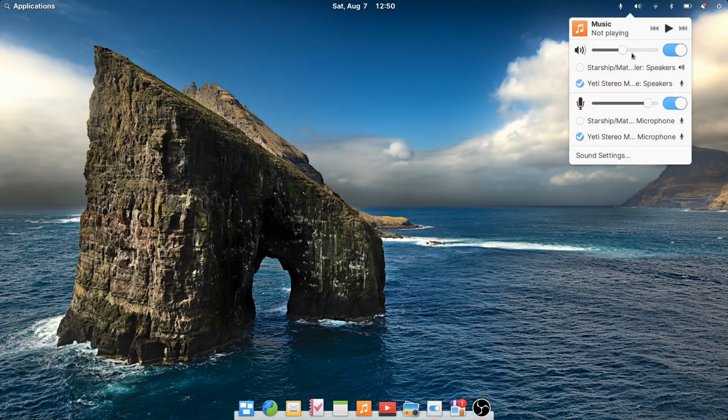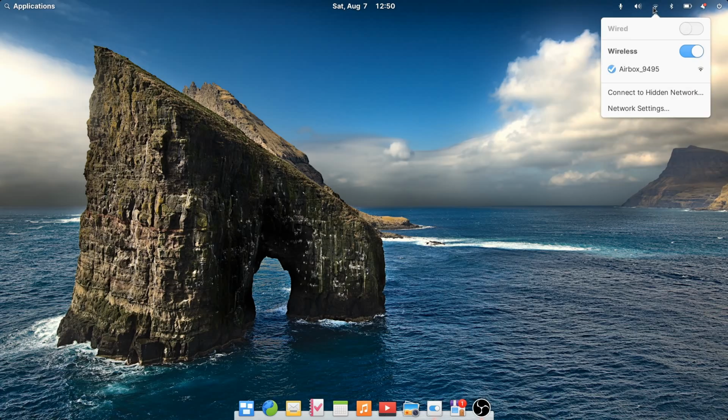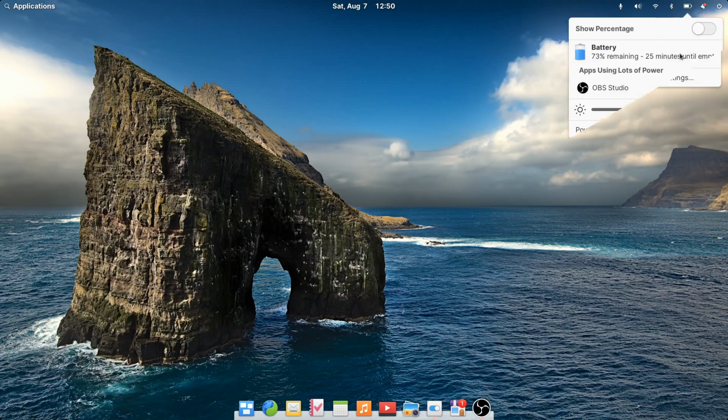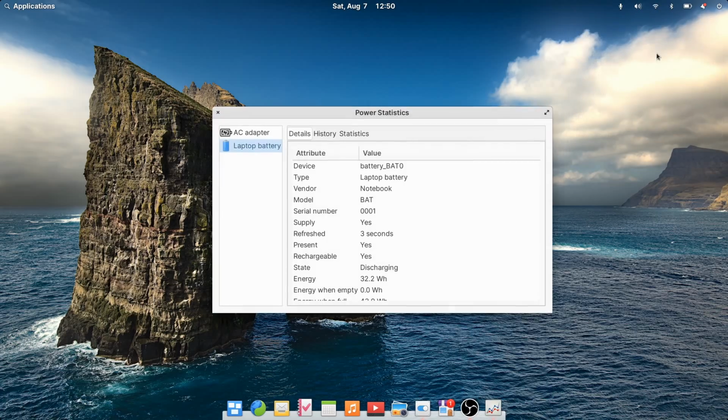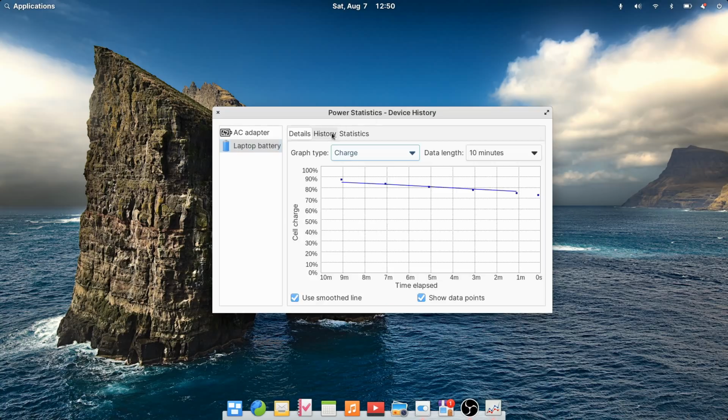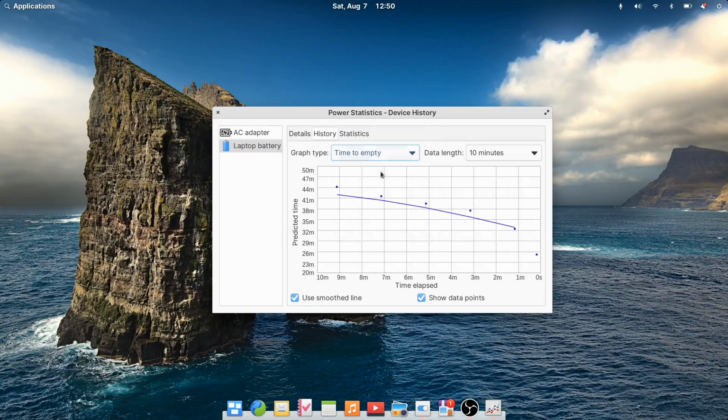Speaking of these indicators, they've also received a lot of love. The sound indicator now displays available inputs and outputs, and you can select them directly to quickly switch between them. The power indicator will now show more devices and their battery status, and clicking a device will open a popover with more detailed information about its battery and its total capacity. There is still no support for applications putting themselves in the system tray though, so if you use Nextcloud, Steam, Discord, OBS or a lot of other things, you might want to find a workaround to re-enable that.